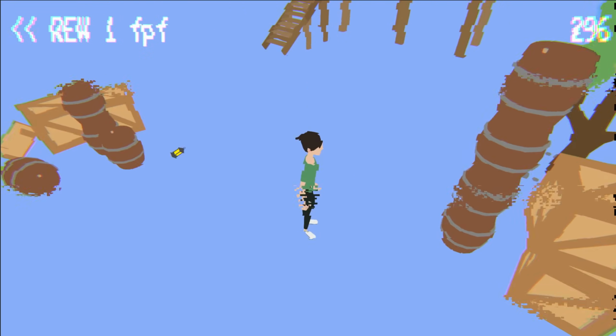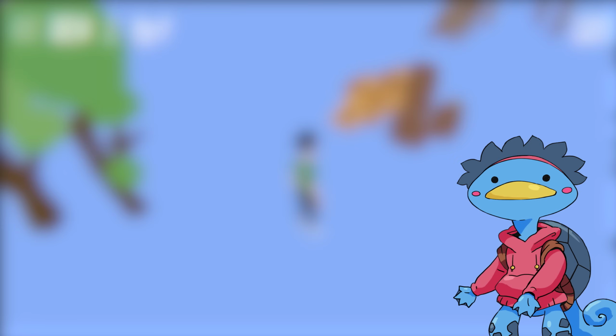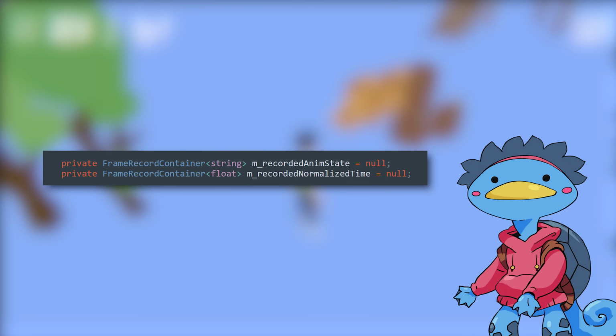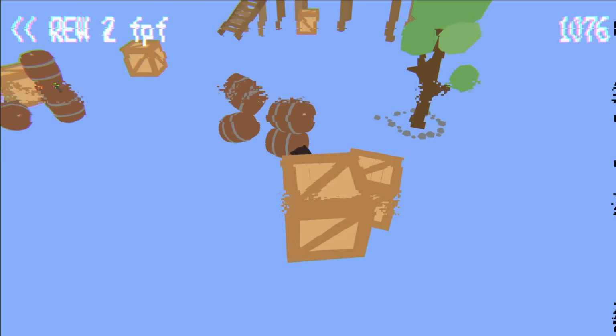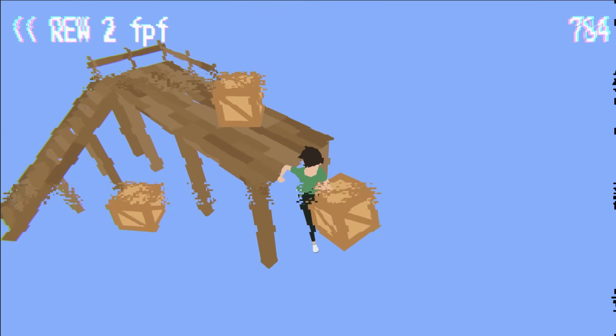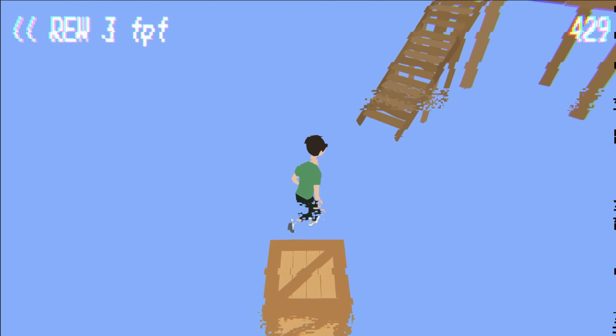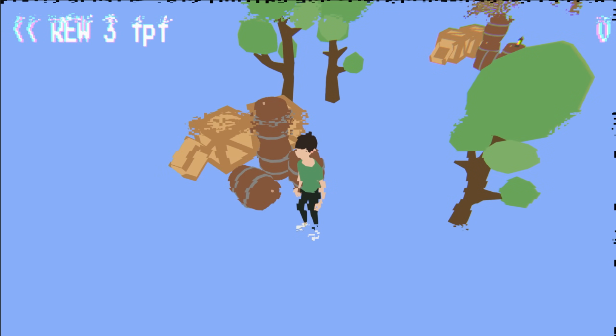So I whipped up a very basic animator recorder. It records the name of the current state and the normalized time inside the current state. It works well enough for my simple animator in this test project. Of course, a proper animator recorder would need to be able to record the state of parameters and handle complex situations like blend trees and stuff. But I think this is a good enough proof of concept for now.